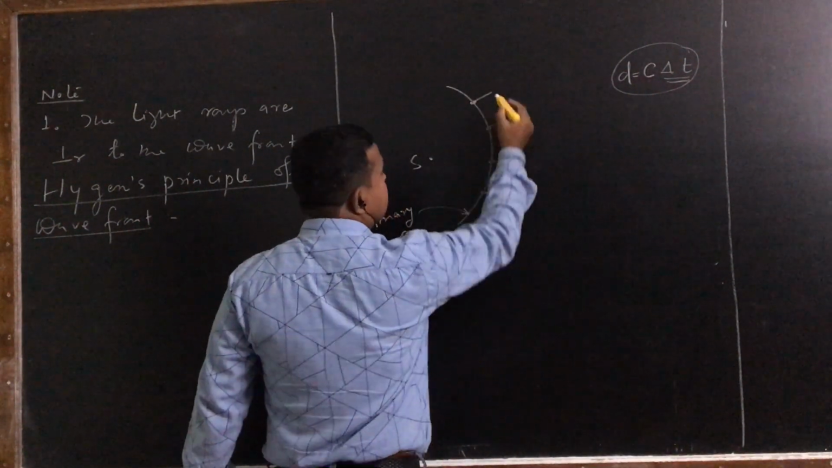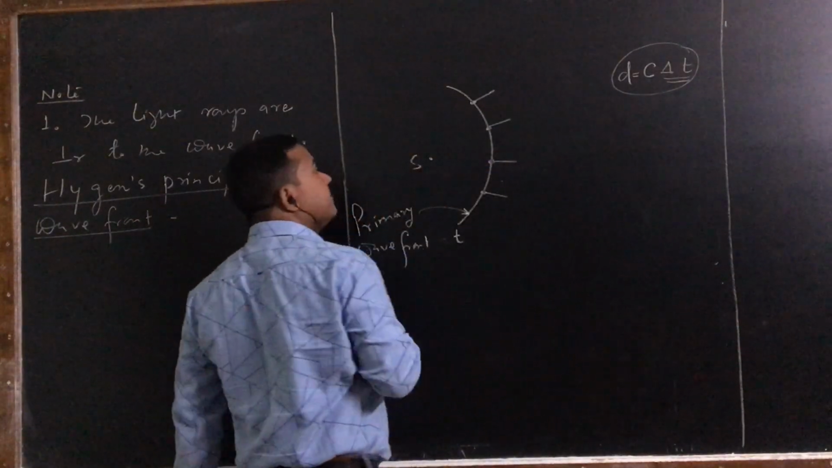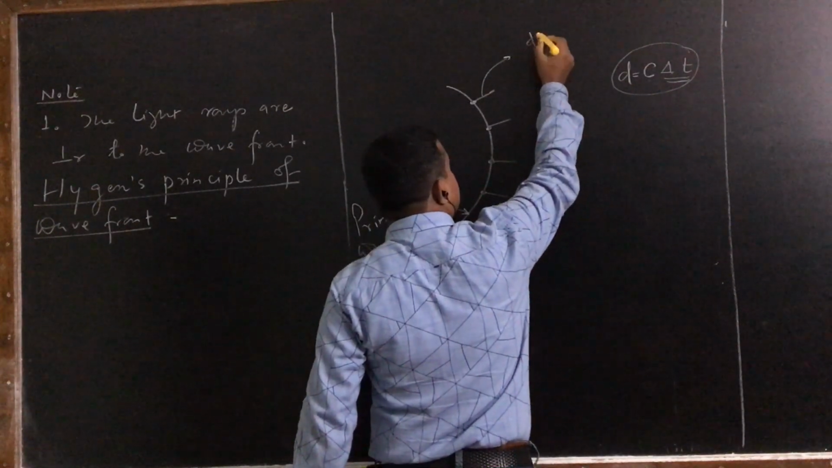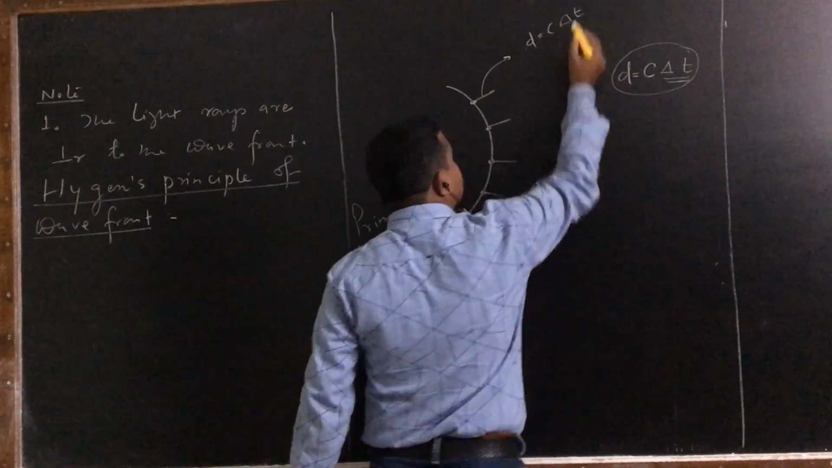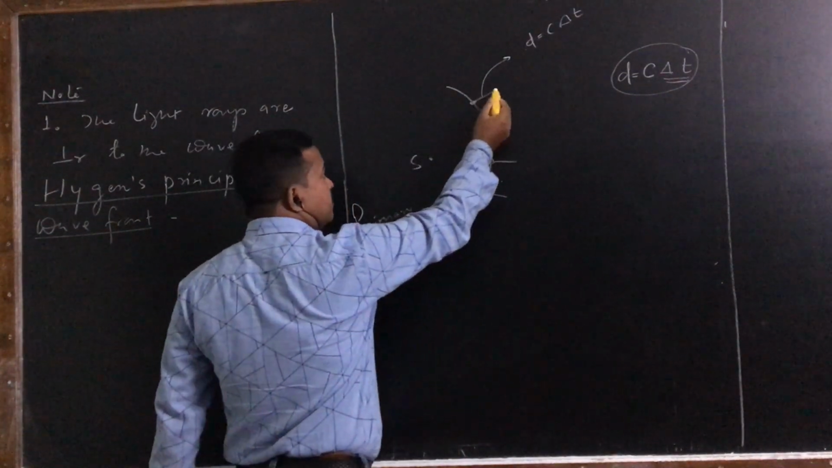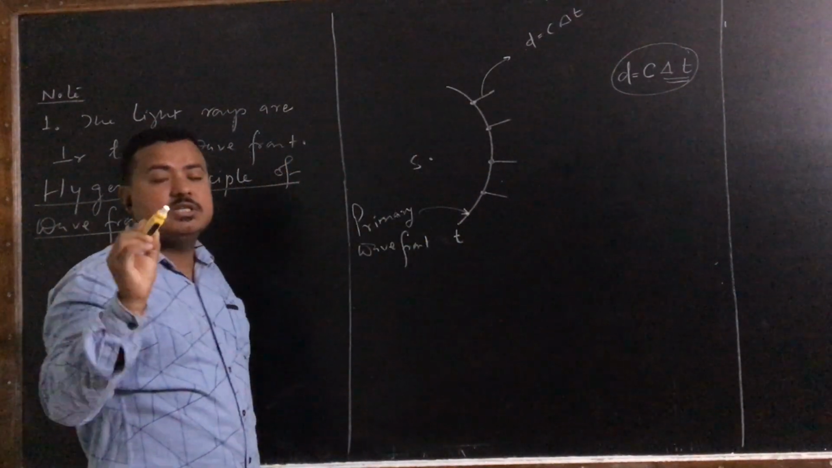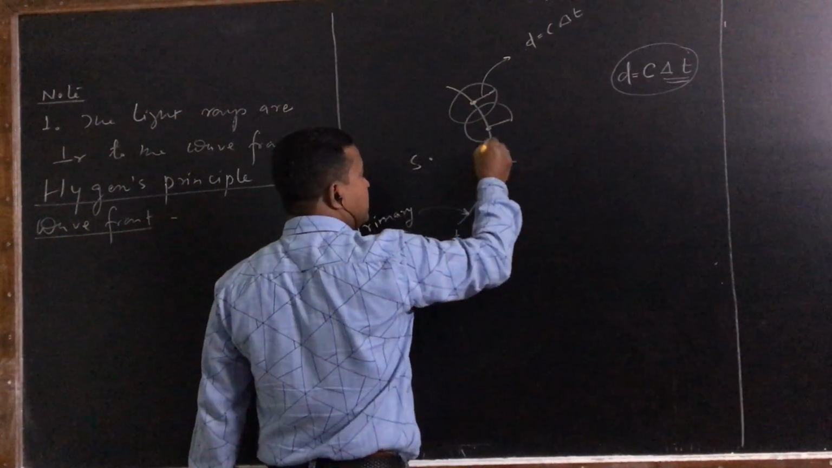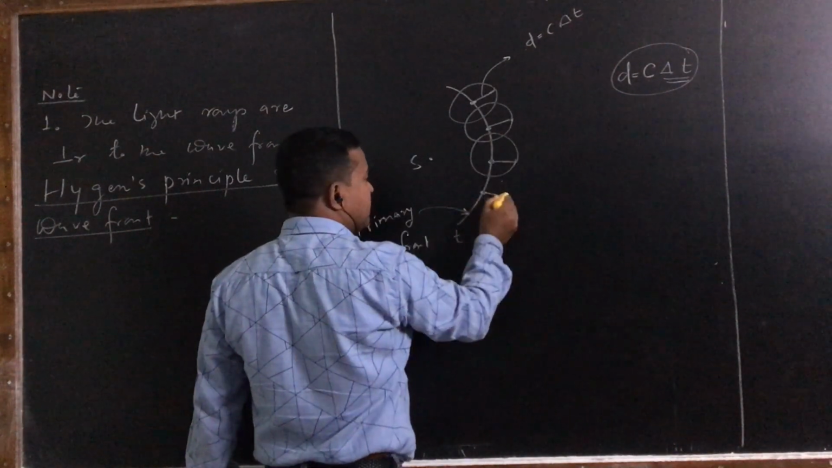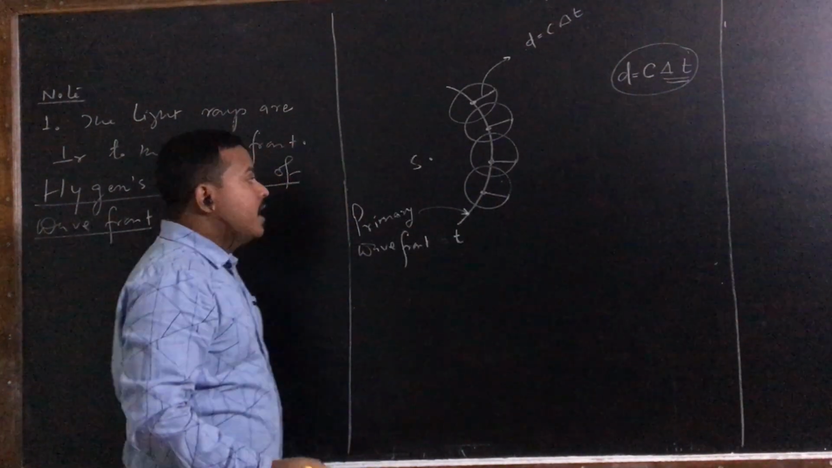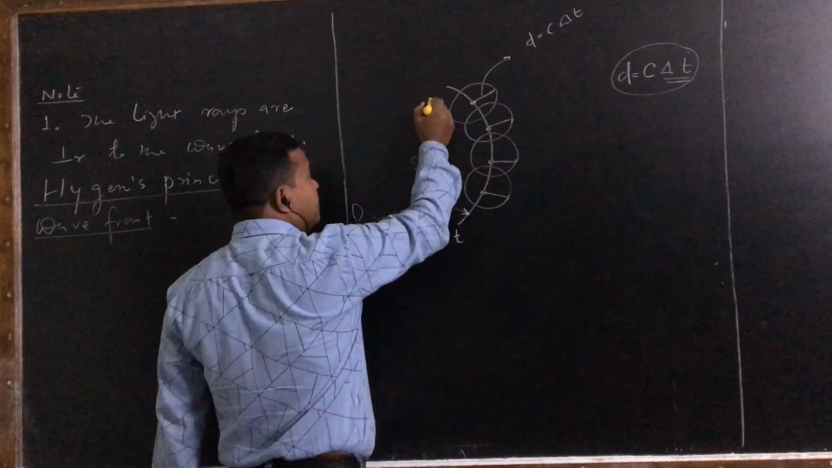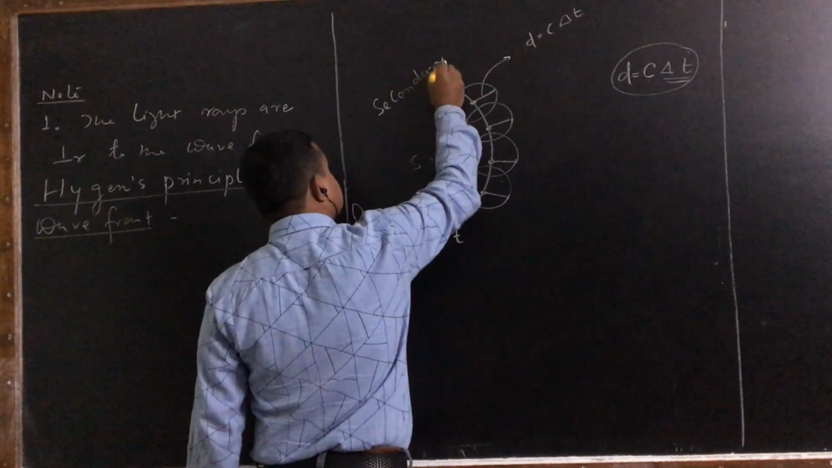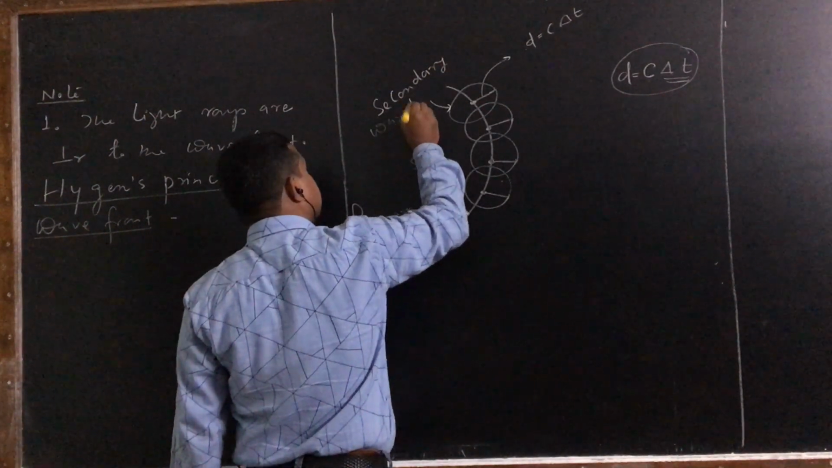Draw a line. This distance was equal to c delta t. This distance is equal to what? c into delta t, because after time delta t, the light travels this much distance. So by taking this distance as radius, you draw some spheres. Now, these spheres are called what? Secondary wavelets. These are called secondary wavelets.